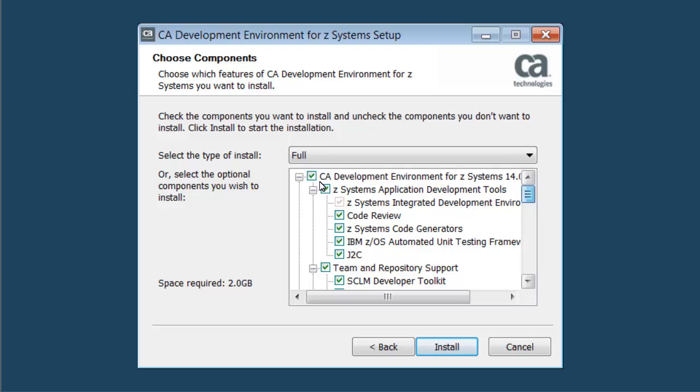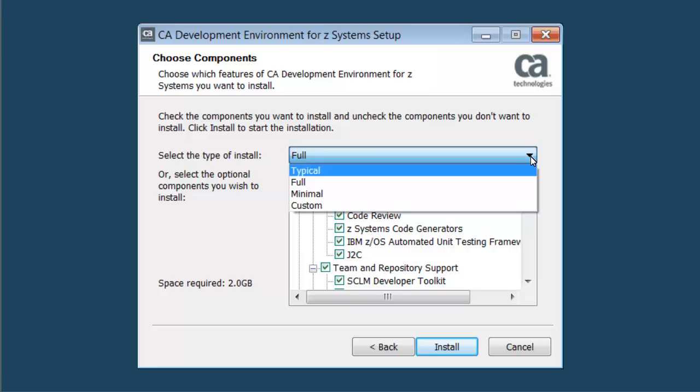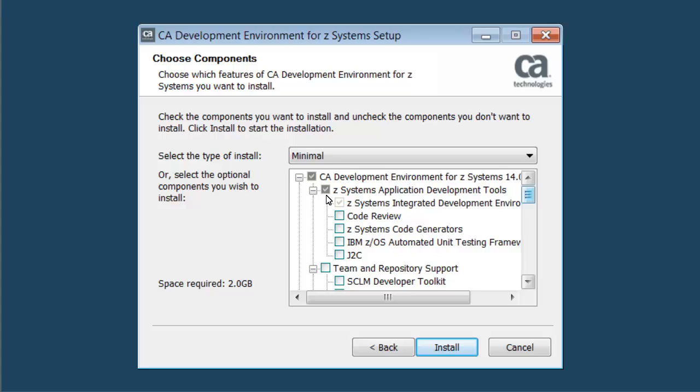Here, the selection is for full install, and you can see the appropriate full install component boxes are checkmarked. Should you choose a minimal install, only the basic IDE is installed along with the corresponding selected components. For this demonstration, a minimal install type is selected. Once you select the minimal install, you can click Install to run the installation.